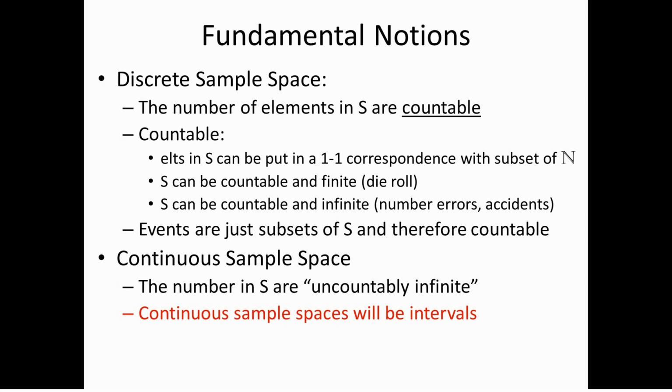For our purposes, and for most purposes in probability theory, continuous sample spaces are going to be intervals, and so events are going to be subintervals of that sample space. That's how we're going to think about continuous sample spaces.